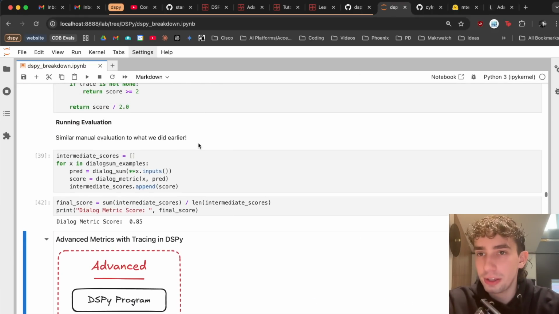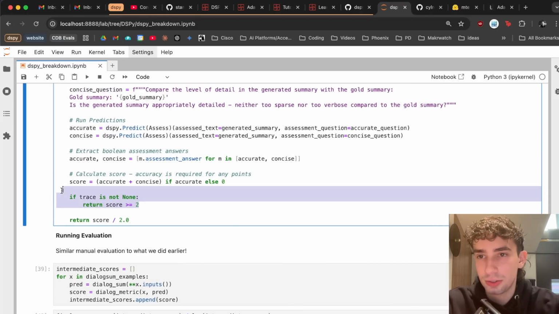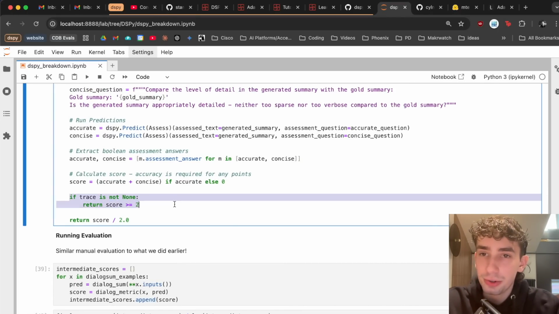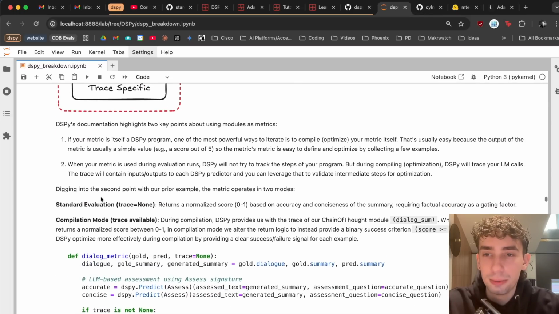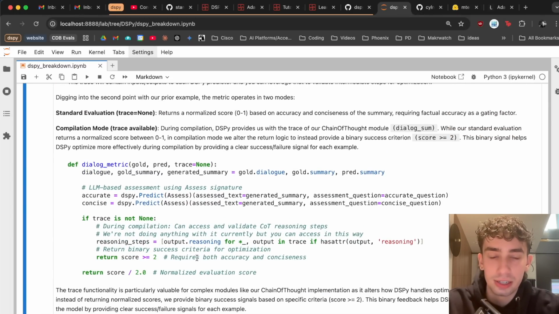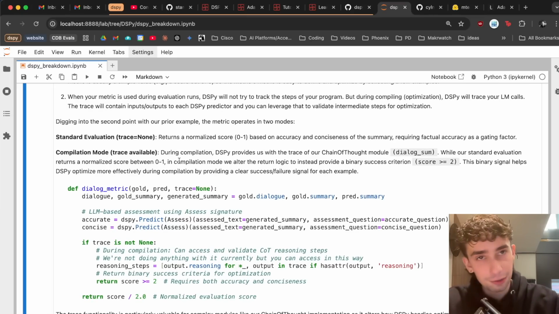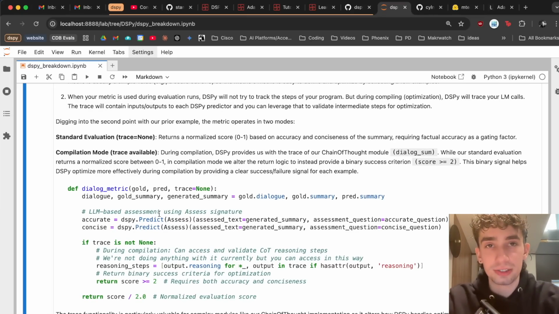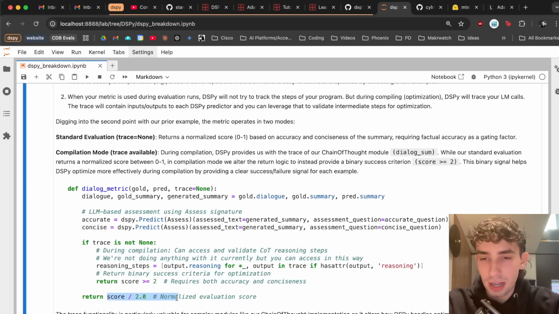So in our standard evaluation, we weren't assessing any sort of tracing, but what we can do is actually alter the metric at compile and optimization time. So essentially what we're doing here with the return score greater than or equal to 2 is that if it understands that it's tracing and doing this optimization, instead what it'll do is not just return a score, but a binary true or false based on our dialogue metric.